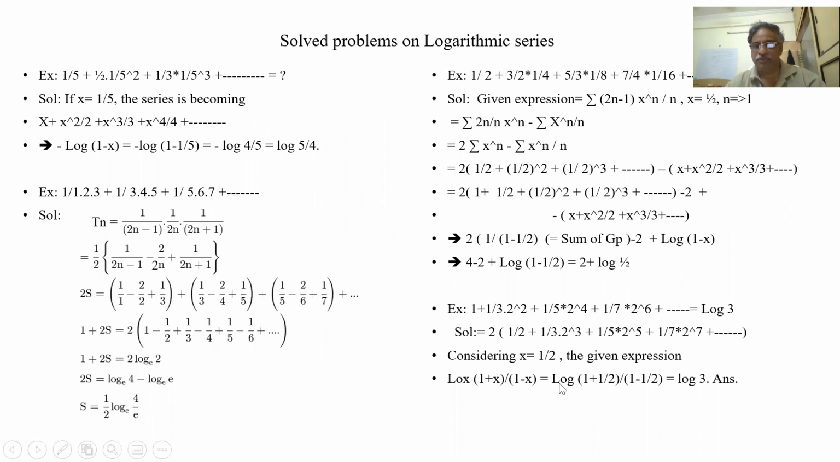So when I substitute, x is 1 by 2 here. So x cubed by 3, x to the power of 5 by 5, x is 1 by 2. So 1 plus 1 by 2 by 1 minus 1 by 2. So this is log 3. The answer.